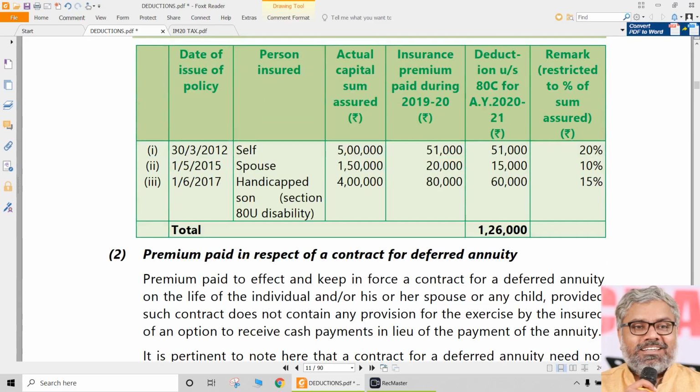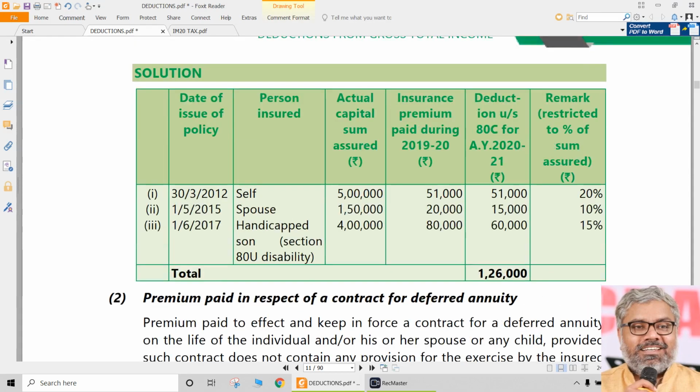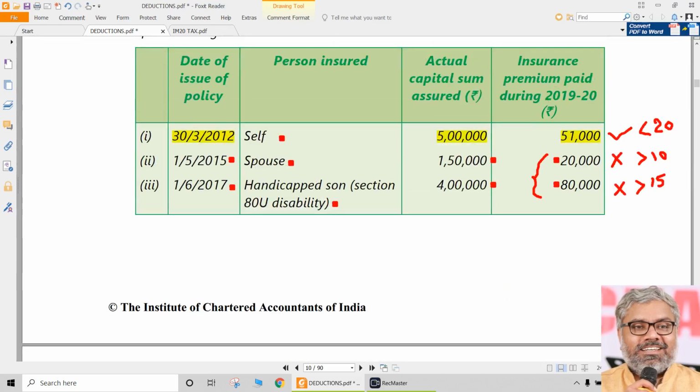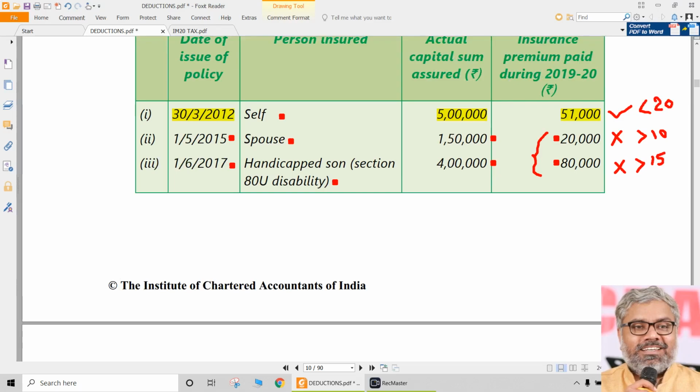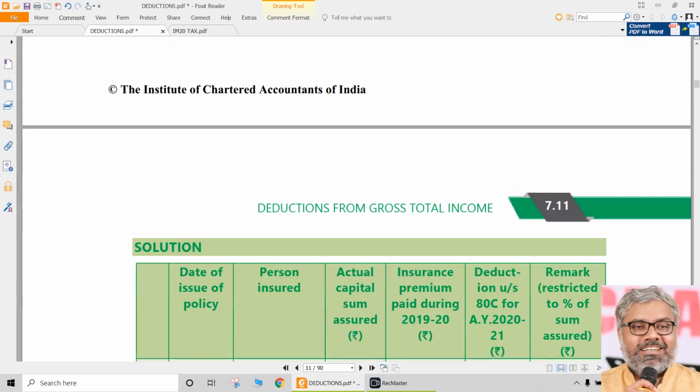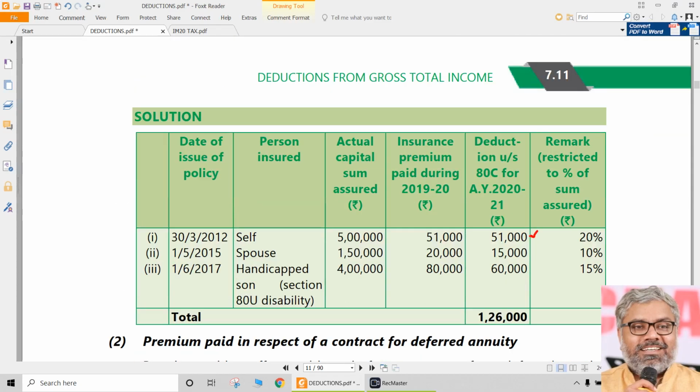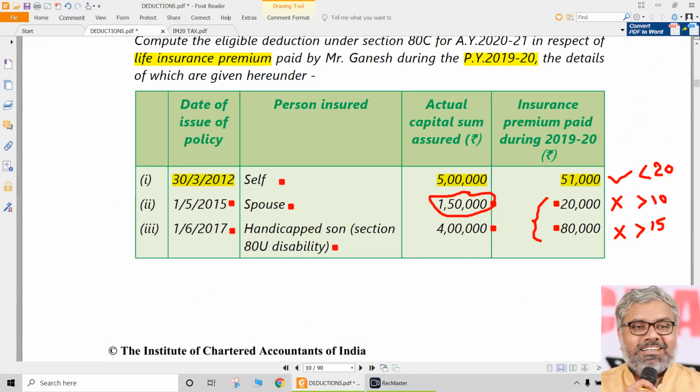So finally, how much is going to be eligible here? Only to the extent of 10% or 15%, as the case may be. So the premium amount of 20,000 or 80,000 will not be eligible for deduction. Only to the extent of 10% of the sum assured will be eligible. So 51,000 is fully eligible, that is not a problem. Whereas in the second case, 20,000 is not eligible for deduction, and how much will be eligible?